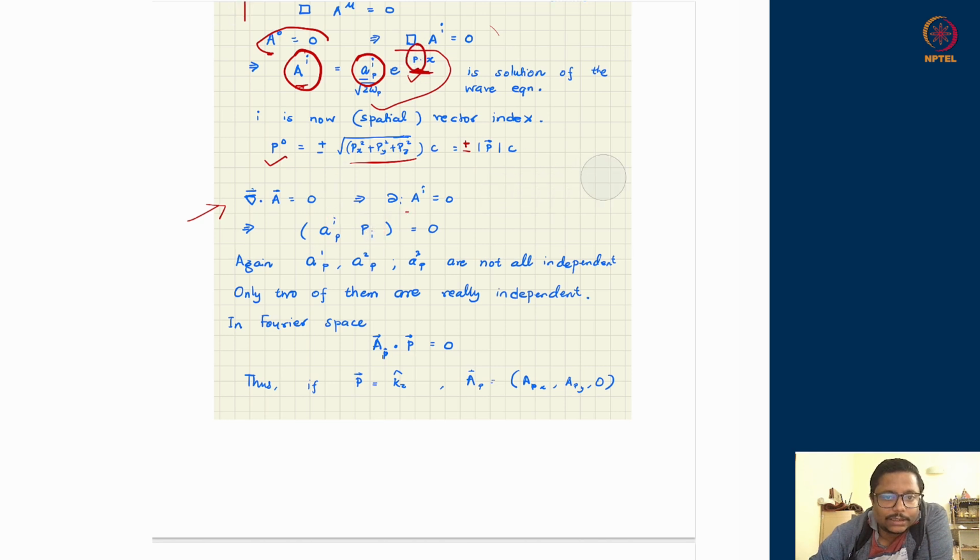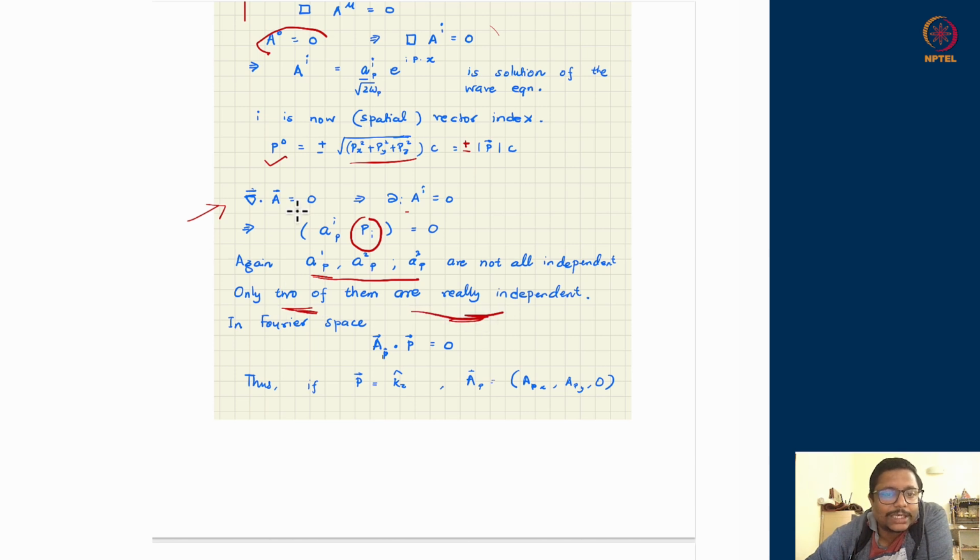So therefore, we initially wanted to start the discussion with the 3-component object AI. It so happens that all 3 components are not independent because vector A cannot be arbitrary. Vector A has to maintain a relation that it is orthogonal to vector P. That means A dot P is equal to 0. This suggests that if you know the propagation direction, then I have a relation between A1, A2, A3. If you know what is P and you know A1 and A2, then A3 will be automatically determined. So all 3 quantities are not independent, only 2 of them are really independent.